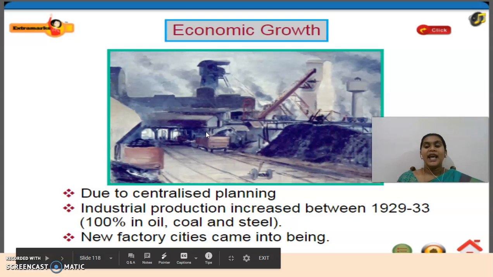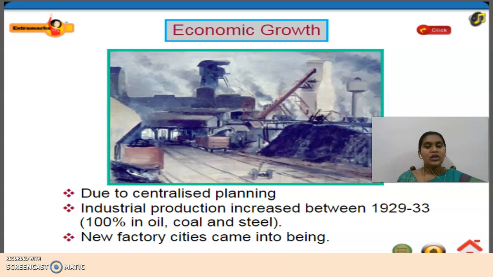And next, economic growth. How did this promote economic growth? Yes, because of centralized planning. As I told you, they started to focus on one particular problem and tried to solve it. They planned even for the five year plans, and whatever target they had had to be achieved within those five years.